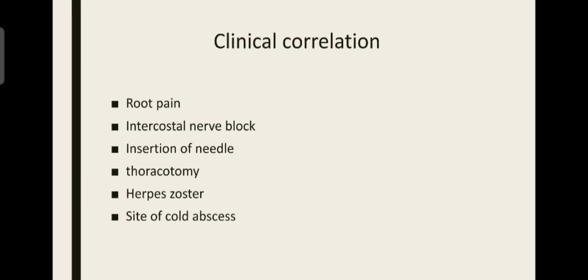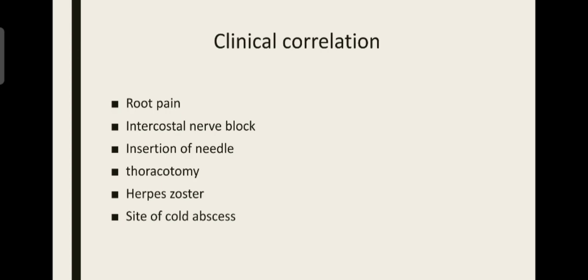Okay, then another one is the intercostal nerve block. Here, to give an intercostal nerve block, they will approach the lateral part of the body, just lateral to the vertebral column, because at this site the roots emerge and enter into the intercostal space. So to block the entire intercostal nerve, the anesthetic agent is introduced into the root of the intercostal nerve. So it is called an intercostal nerve block, which blocks all the sensations that arise from the intercostal nerve.